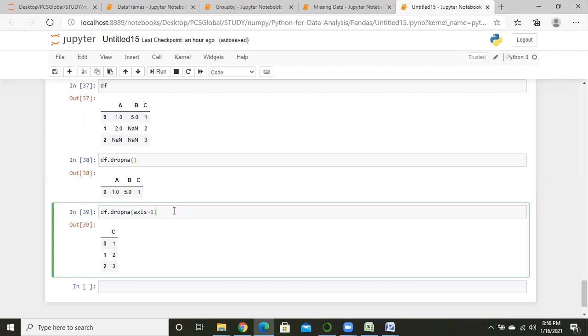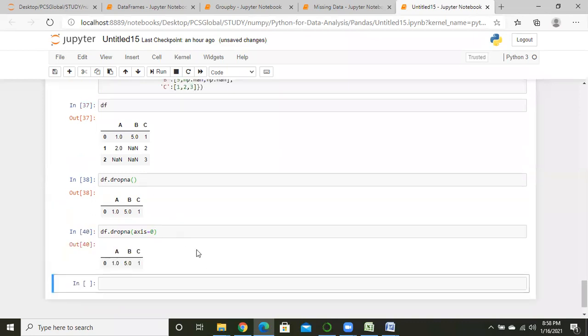So Python just drops column A and column B. Axis equal to 1 means column. Had it been axis equal to 0, it is going to delete the data row wise, right? 0 is for row and 1 is for column.